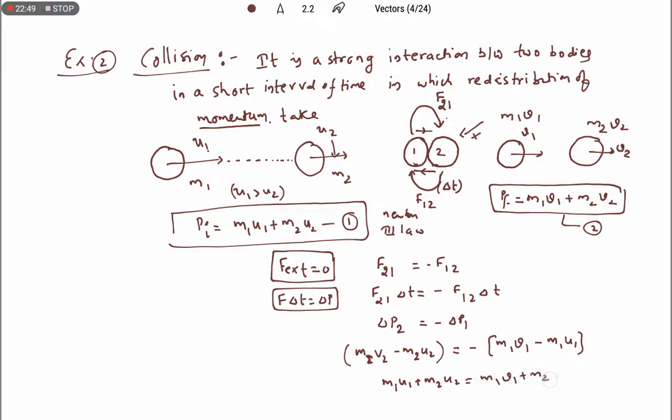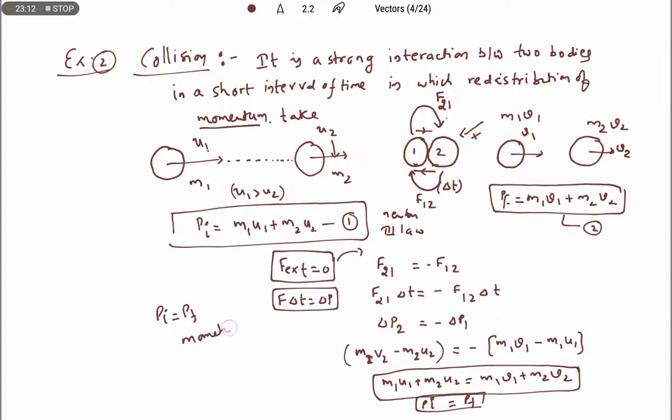That means when the external force acting on the system is 0, what do we get? This is the initial momentum and this is the final momentum. If the initial momentum is equal to the final momentum, then what is said to be conserved? Momentum is said to be conserved.